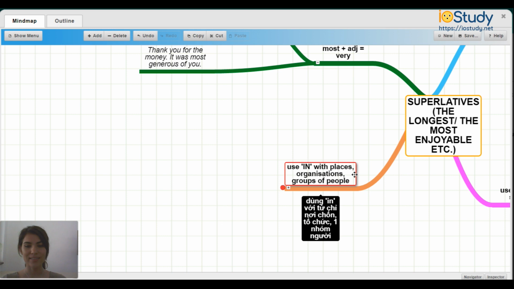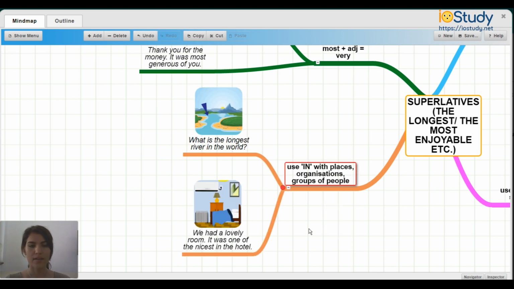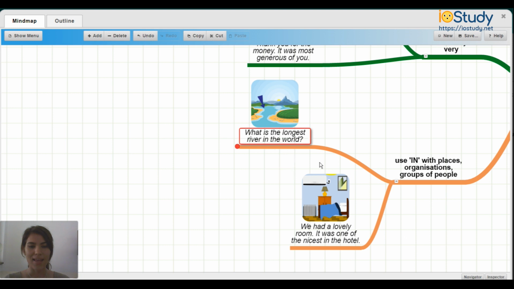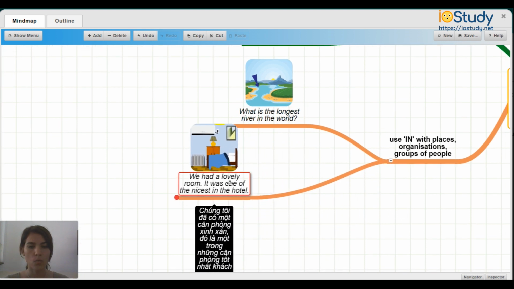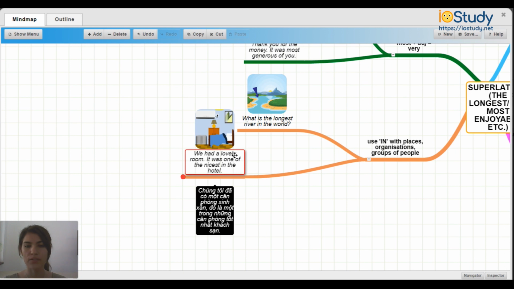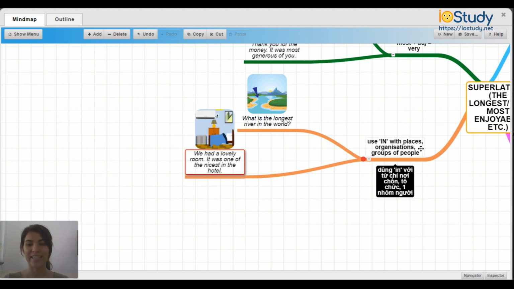Finally, use in with places, organizations, and groups of people. For example, what is the longest river in the world? And we had a lovely room. It was one of the nicest in the hotel. So in both of these, we're using in with places, organizations, and groups of people.